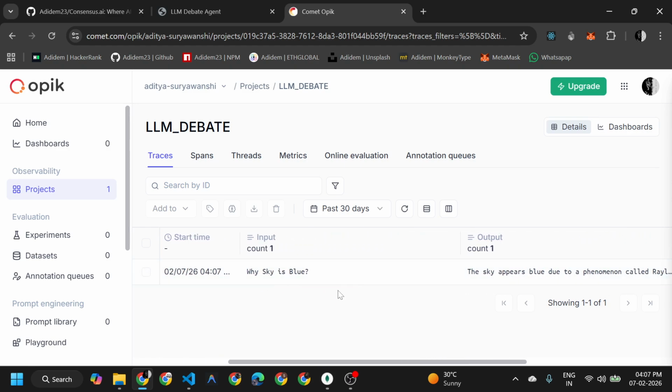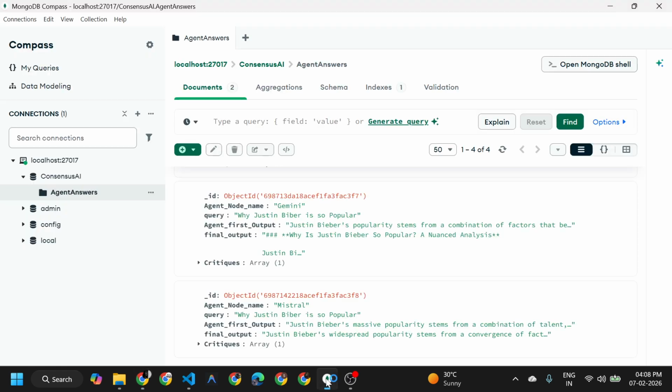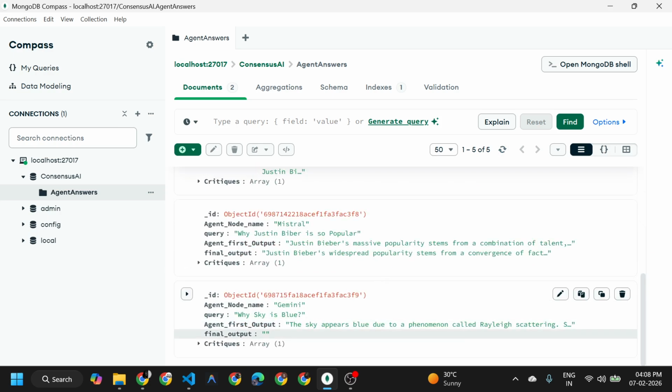Similar things happen in the MongoDB database. Let me just refresh here. Here you can see it has given the answer why the sky is blue, and you can see the critics area.